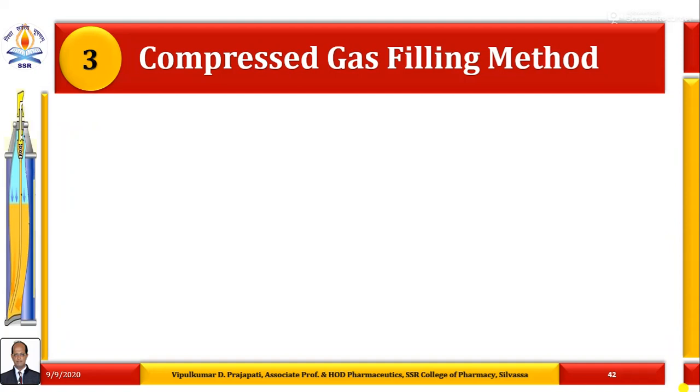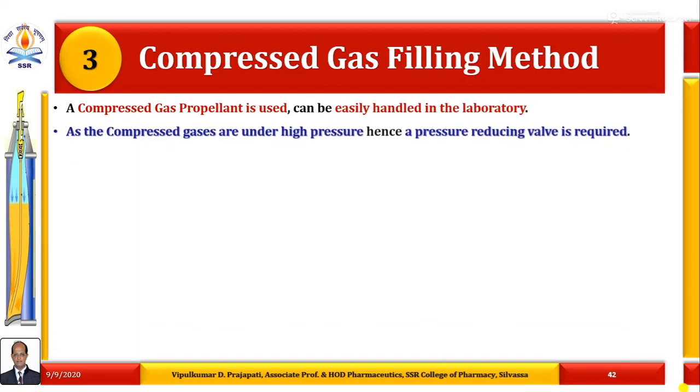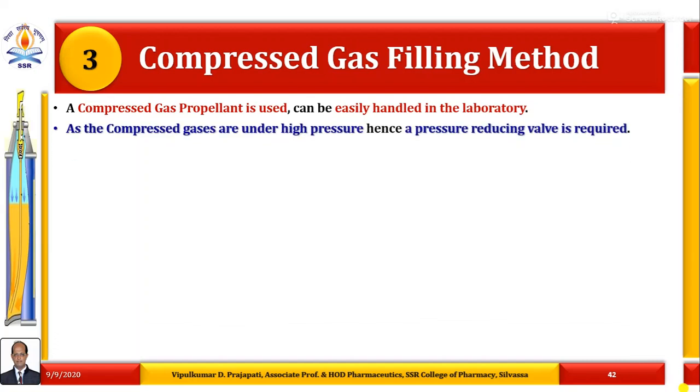The third method is the compressed gas filling method. A compressed gas propellant is commonly used that can be easily handled in the laboratory. As the compressed gases are under high pressure, a pressure reducing valve is commonly required in this method. A pressure reducing valve is required in the compressed gas filling method because compressed gases are under high pressure.